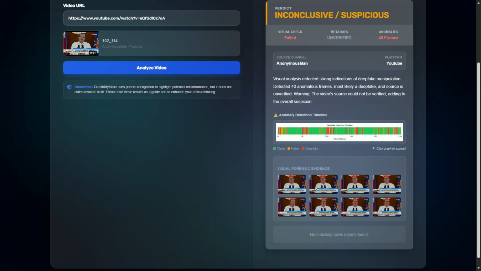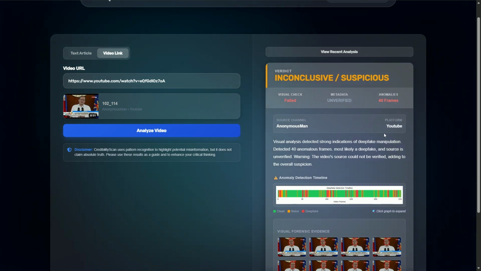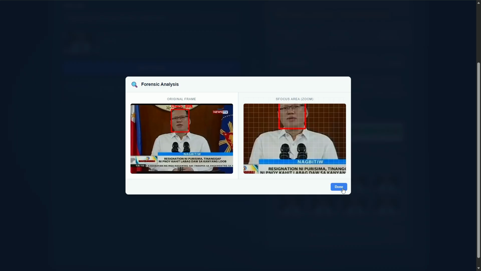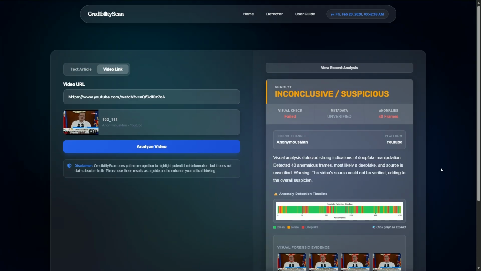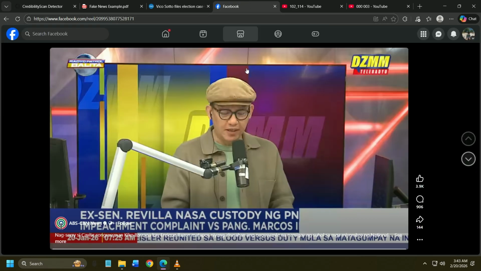If the background check is clear, our Face Checker steps in to scan the video frame by frame. And then last step, step 4, the reveal. If the system finds strong visual evidence of AI manipulation, it gives a likely deepfake verdict. We even show you exactly where the anomalies were detected on the forensic timeline. Here is another example of video analysis.